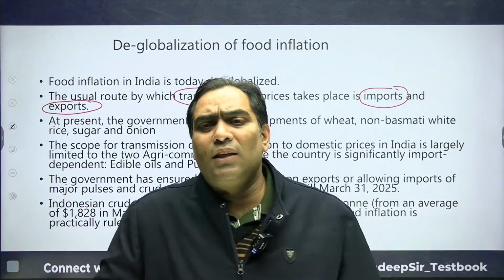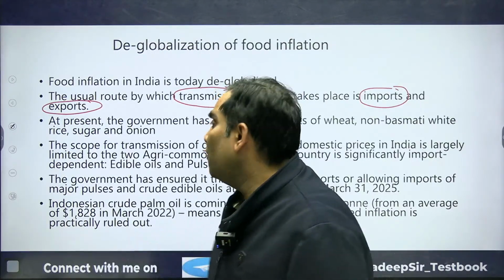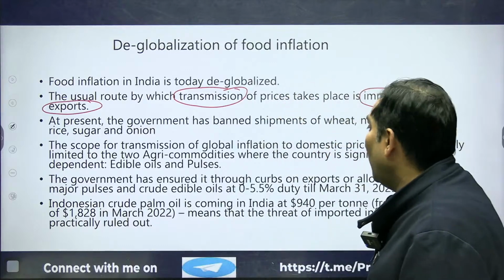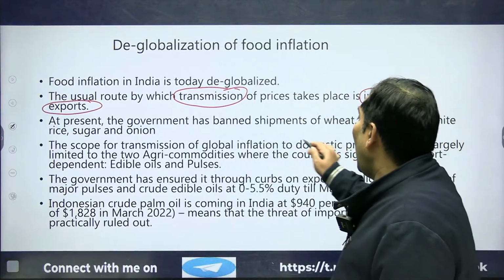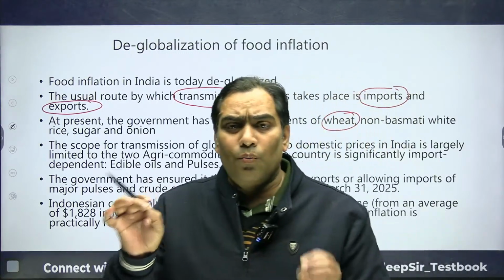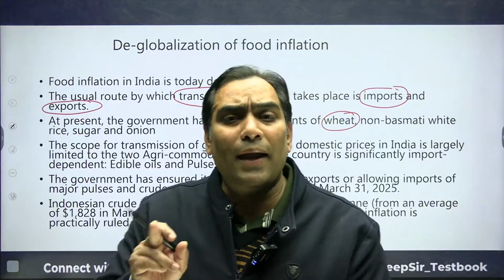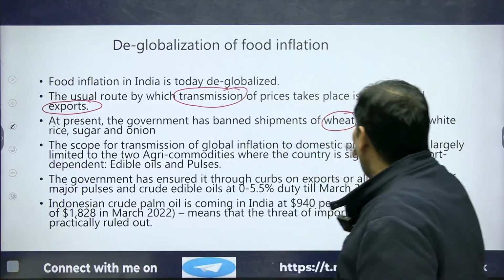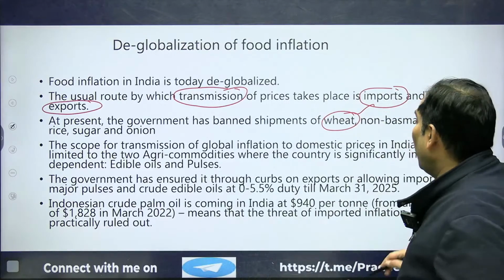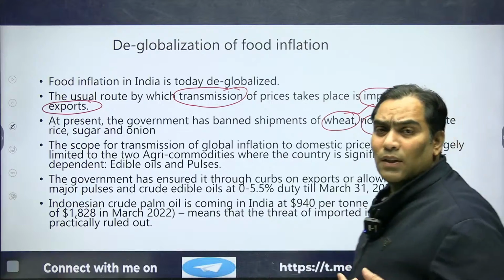So what measures has the government taken? They have banned the export. The very first step taken by the government of India is that it has banned the shipment of wheat. Be very clear, in order to deglobalize, first of all the government has banned the export of wheat, and also the export of non-basmati rice.